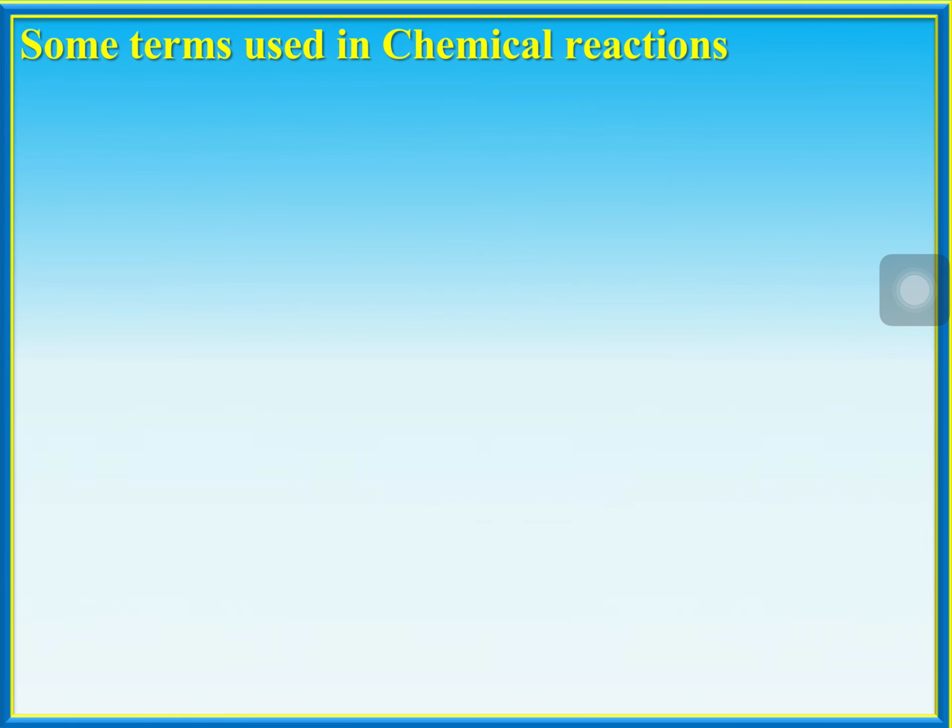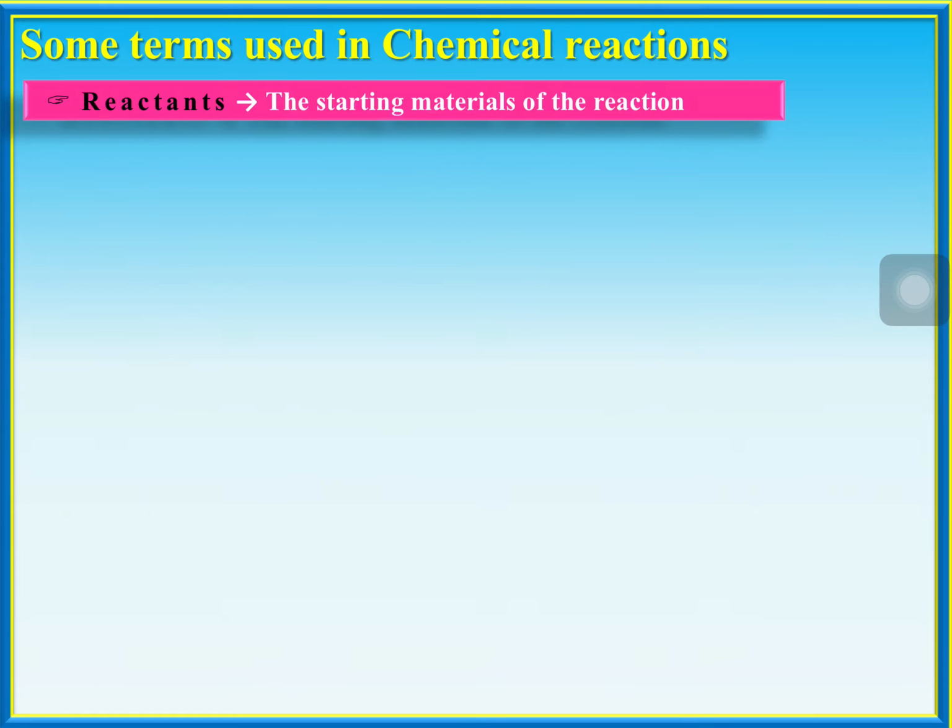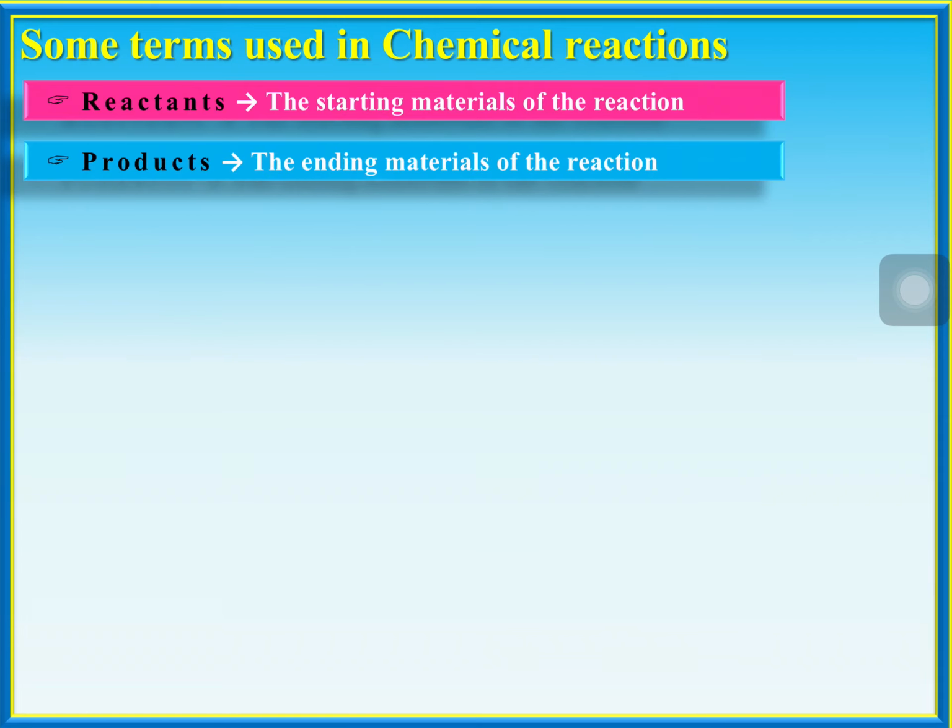What is there you can look at. Terms sometimes used in chemical reactions. Reactants: the starting materials of the reaction are called reactants. So you should be familiar with these words. Products: the ending materials of the reaction are called products. So starting materials are reactants, and we are going to represent reactants by R. We are going to represent products as P.